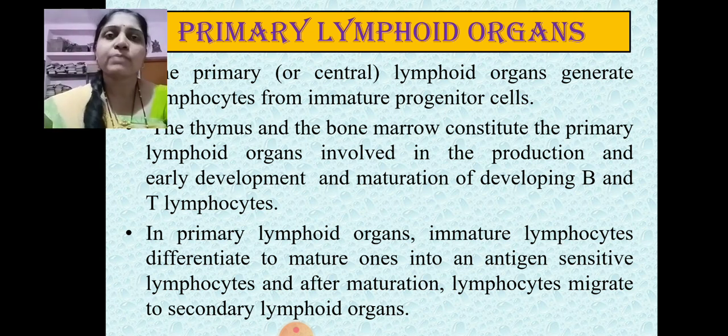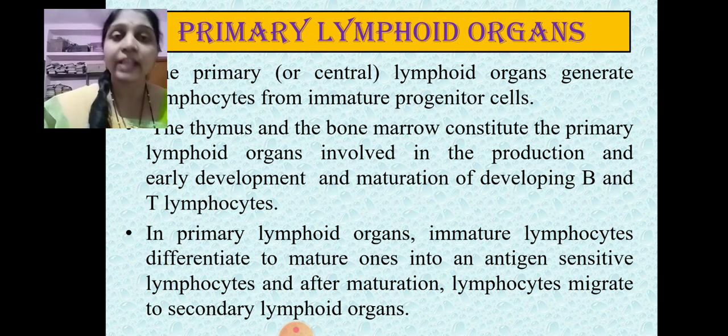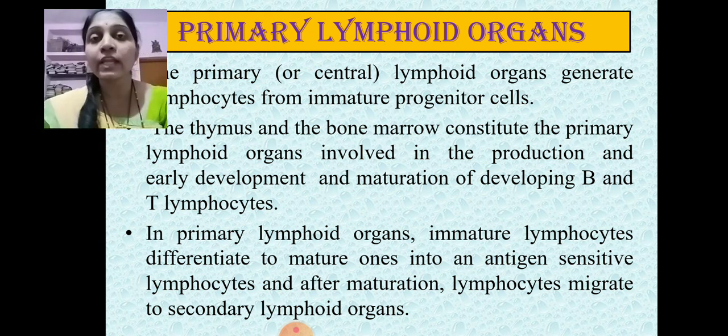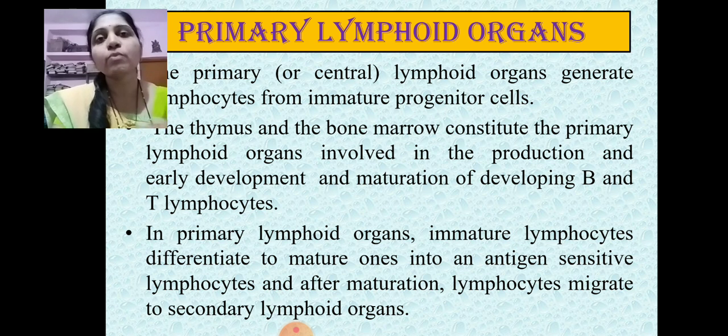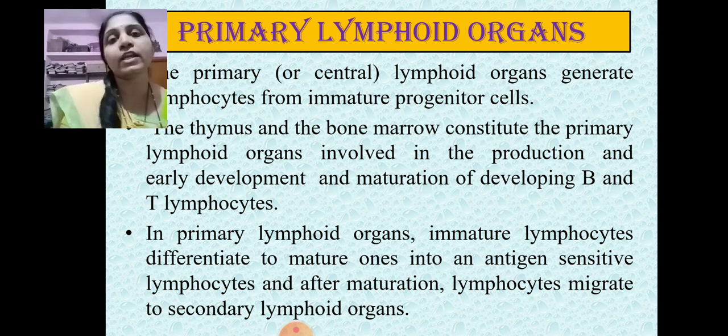Now, within the primary lymphoid organs, the thymus and the bone marrow, the early development and maturation of these T and B lymphocytes is carried out. In these lymphoid organs, there are immature lymphocytes, which are differentiated into mature ones, and majorly they also get educated within these primary lymphoid organs on how to fight the antigens, or how to remove the antigens whenever they are introduced to the antigens within the secondary lymphoid organ.